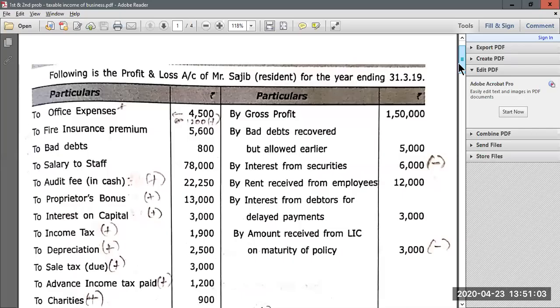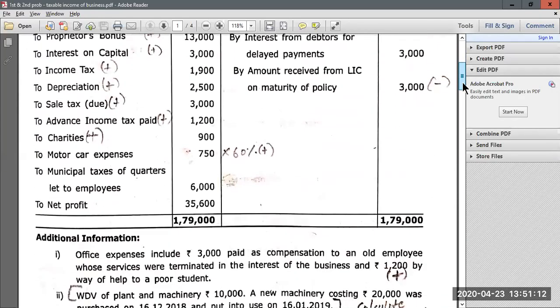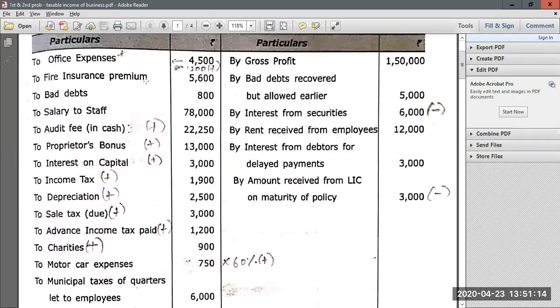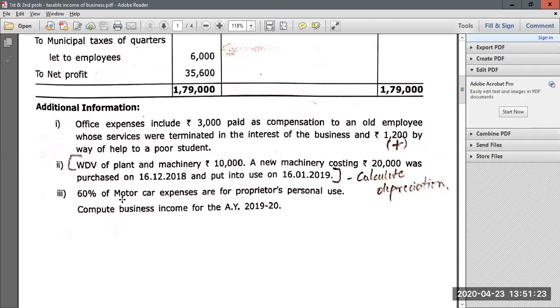They have given P&L account of Mr. Sajib, who is a resident for the year 31/3/2019. Now again, whenever they give P&L account, what we have to do? We have to see the list of items which they have debited to P&L account and the list of items which they have credited to P&L account, as well as additional information. Now at the end of the question, we have to find out business income for the assessment year 2019-20. Business income is nothing but taxable income from business.